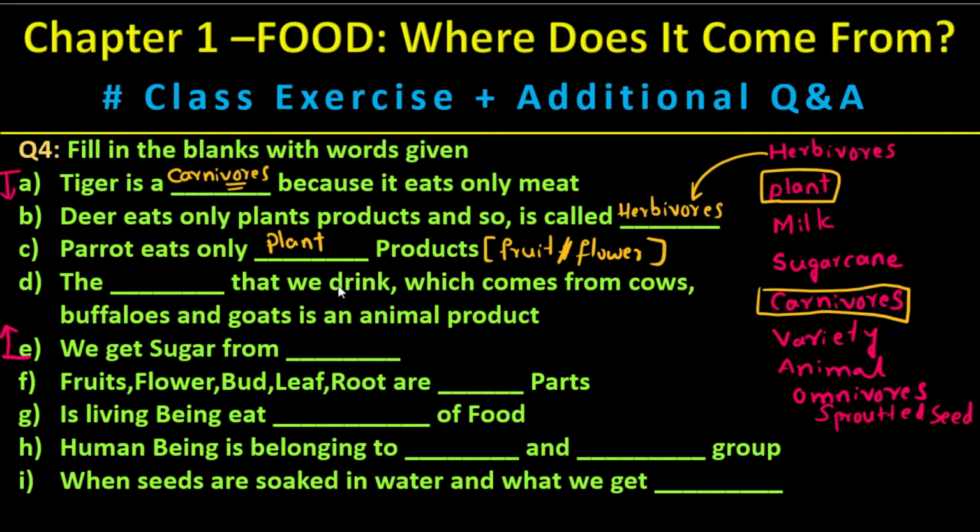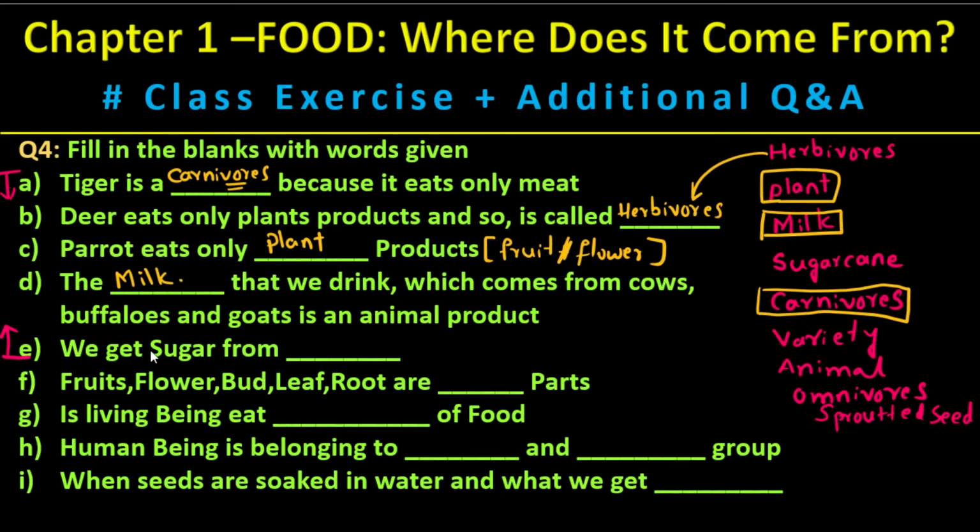Okay, the dash that we drink, which comes from cows, buffaloes, goats, is an animal product. Animal products are what? Milk, curd, all those things are animal products. So let's see whether the option is there. This is the milk. Answer is milk.